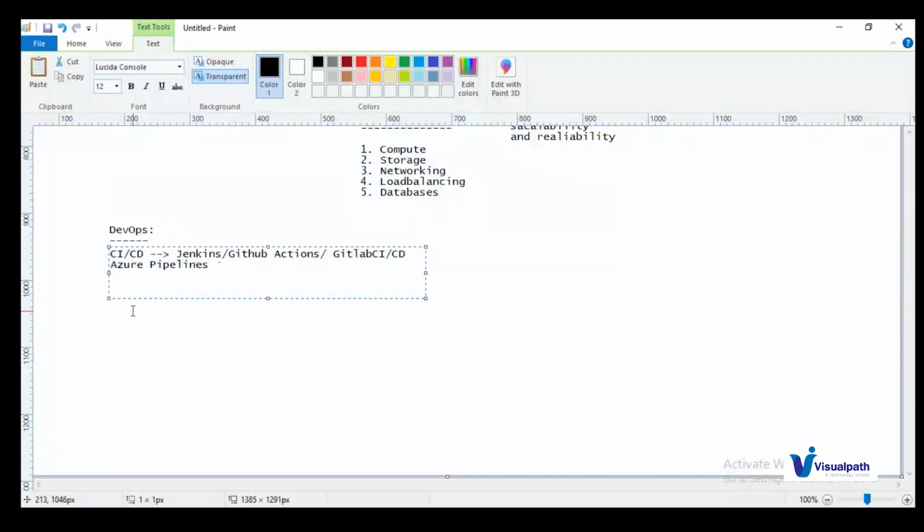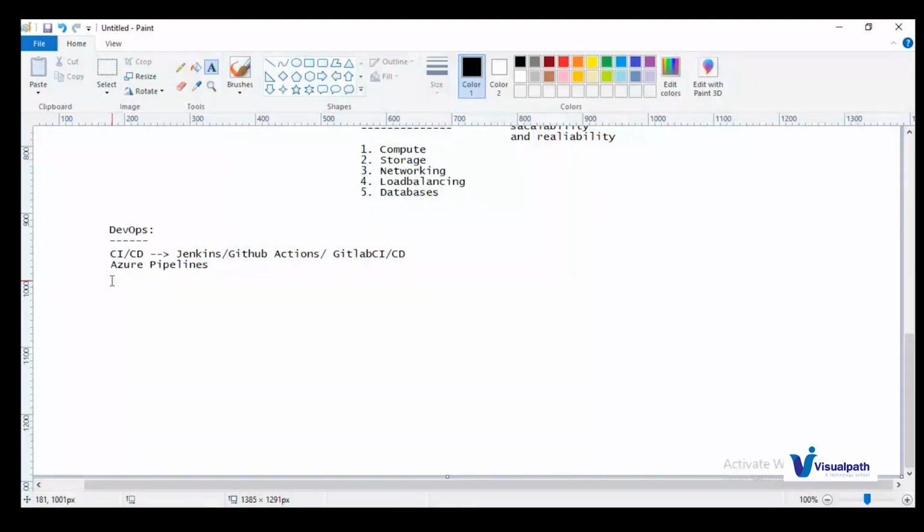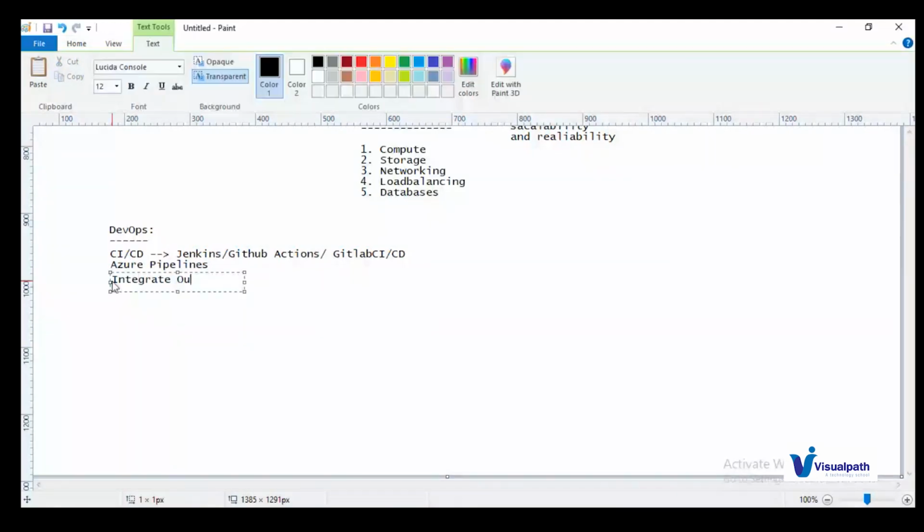And next in DevOps, we need to integrate our CI/CD to our target environment. Here we are saying that we need continuous integration and continuous deployment, where we are actually deploying our application.